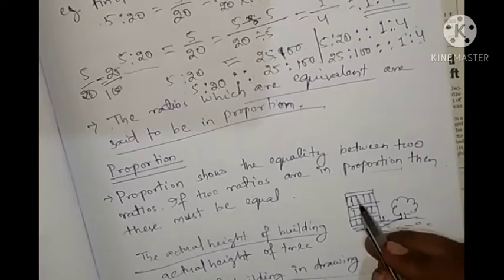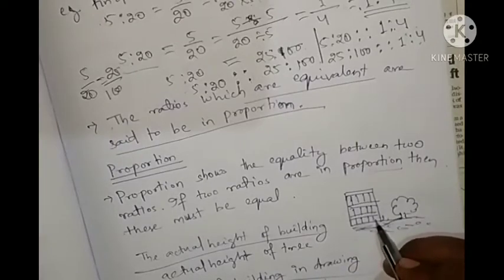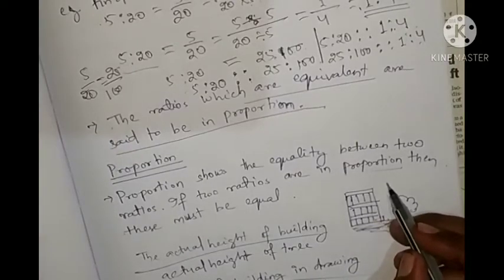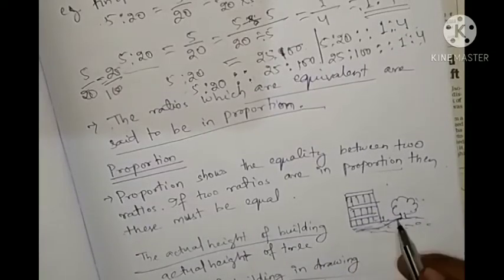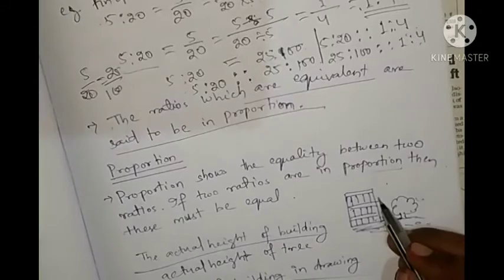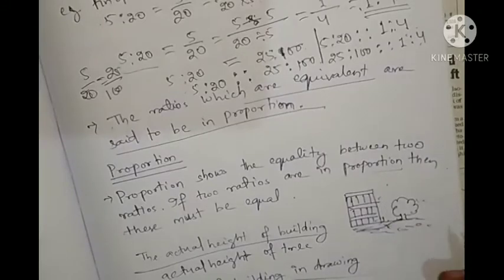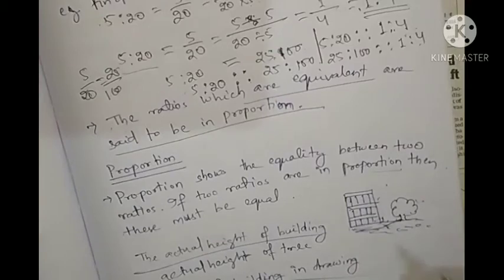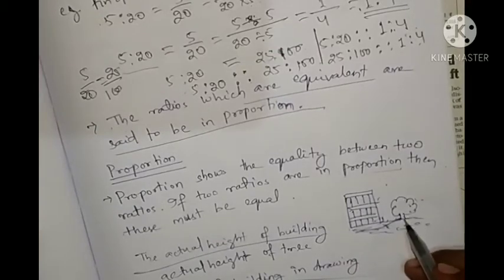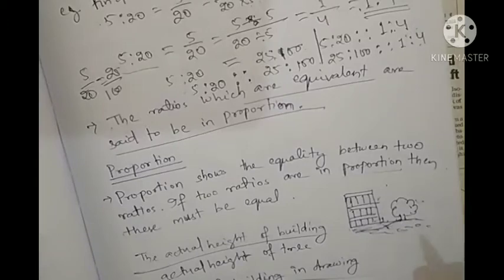If I say, we have drawn this picture, but is the actual height of the building this one? No. Is the actual height of the tree this one? No. We have made a figure. That one we can compare to the actual height of the building. This height can be compared to the actual height of the building, and this tree's height can be compared to the actual height of the tree.